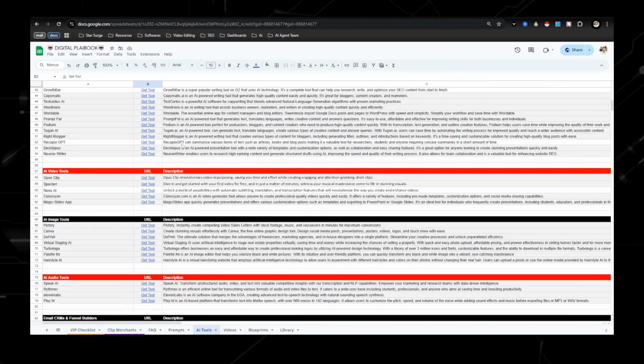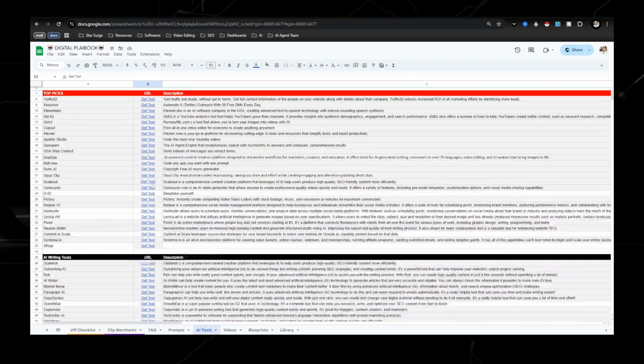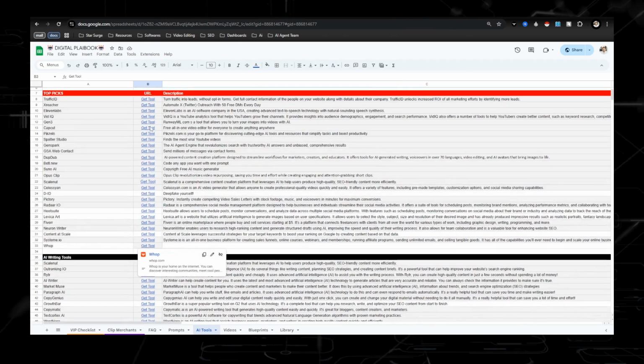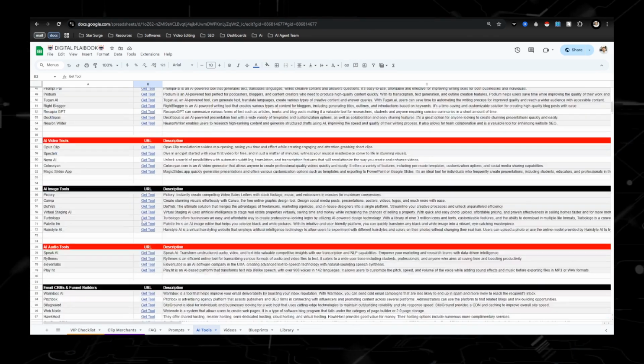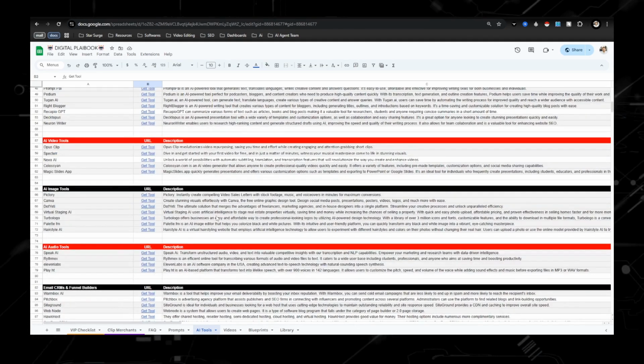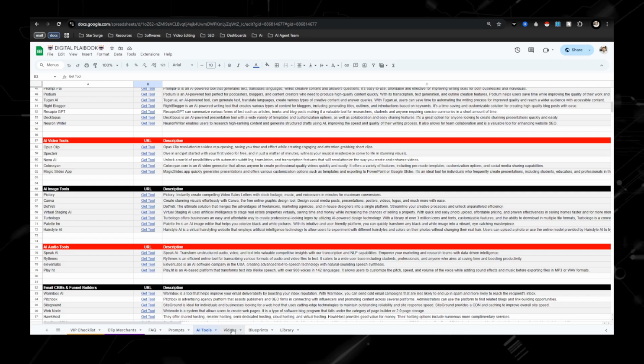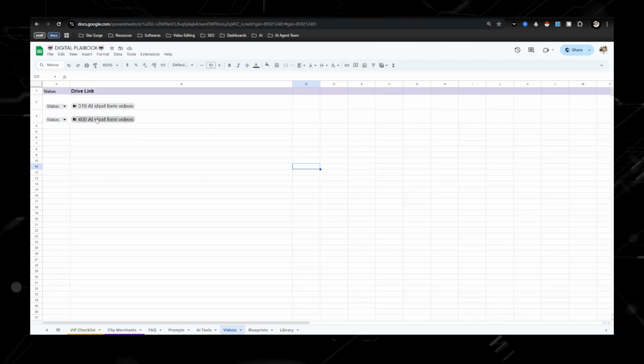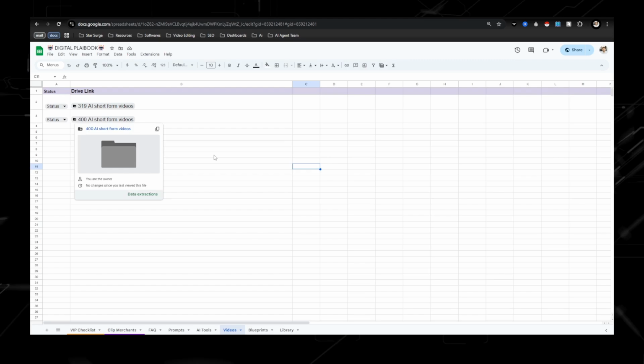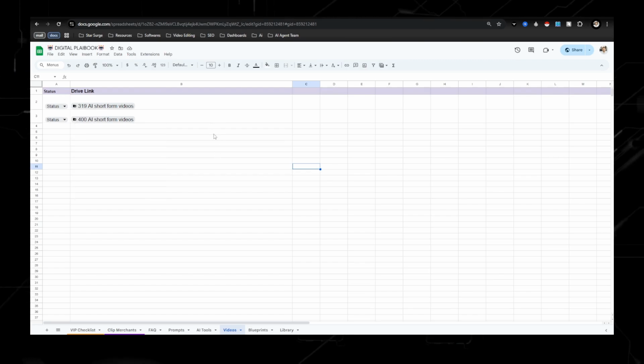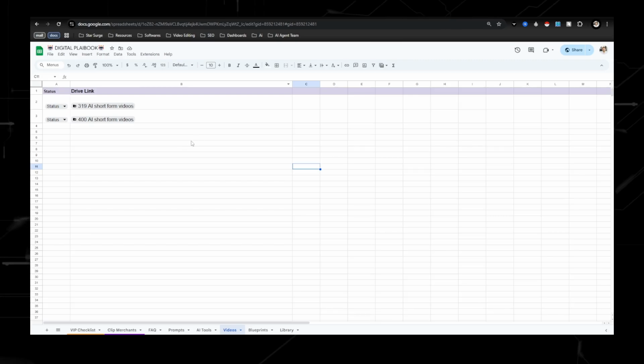Going back to the digital playbook, this is probably one of my favorite tabs, which is 130 plus AI tools that you're able to get paid to promote. So basically what you're doing is you're getting paid for people clicking on links. All these tools have affiliate programs, and when you send traffic to these links, you get a commission. Now, over here is about 700 AI short form videos that you can go ahead and post to your different social media platforms, because you need traffic for those links, and creating content is one of the quickest and easiest ways to do that.